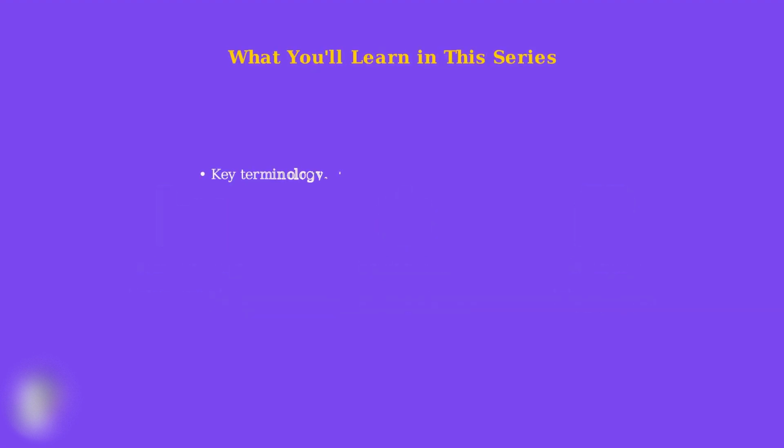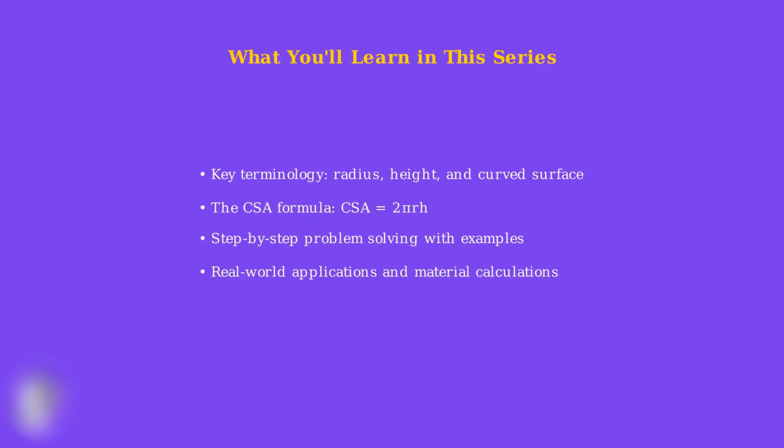Throughout this series, you'll master the key terminology, including radius and height, learn the fundamental formula CSA equals 2πrh, work through step-by-step problem-solving examples, and explore practical applications for material calculations. By the end, you'll be confident in calculating curved surface areas for any cylindrical object.